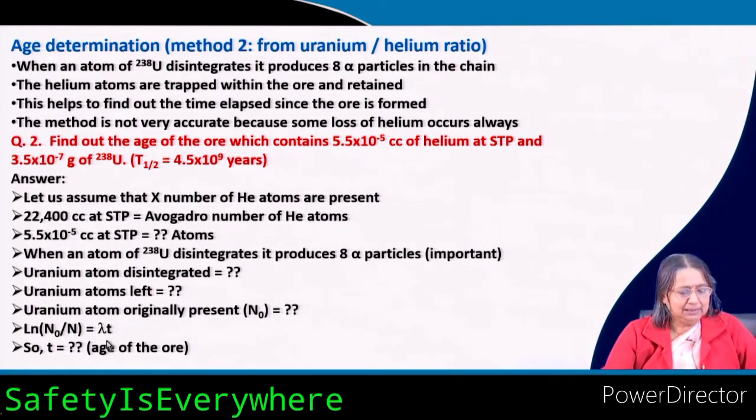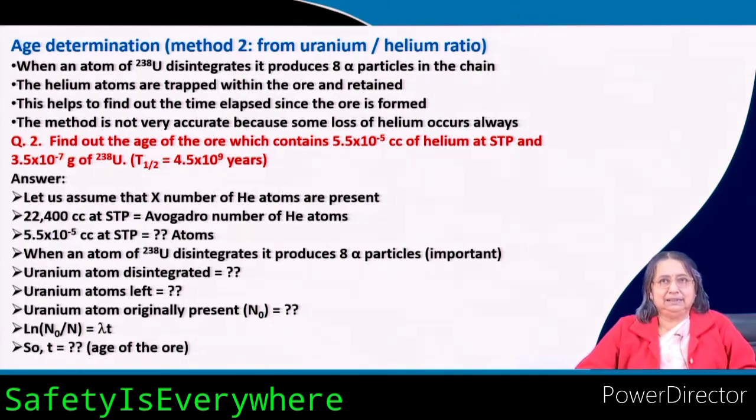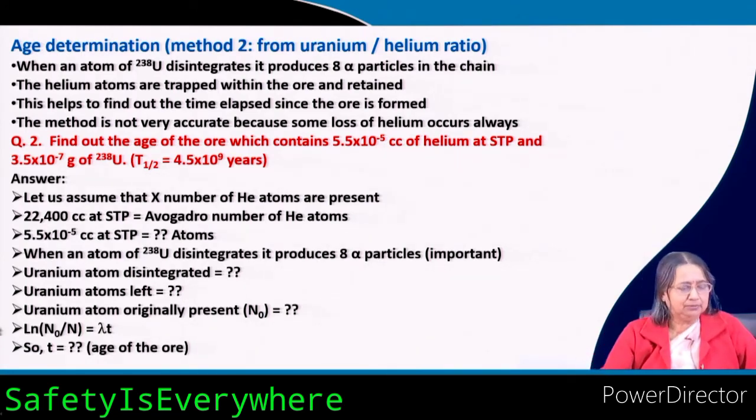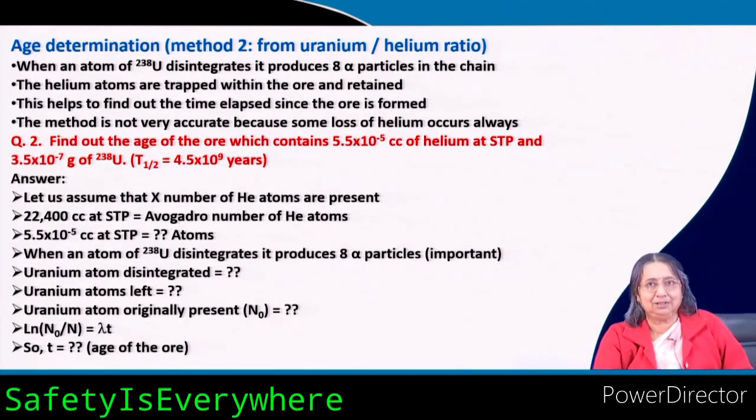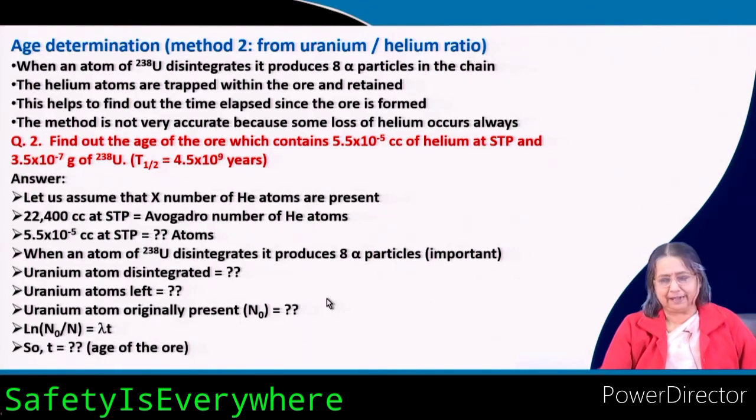You have to find out t. Lambda is known because T half is known, N is given, and N0 you have to find out. N0 means how much is present now plus how much is disintegrated. How much is disintegrated, you can find out from the helium: how many atoms of helium you are obtaining, and for each uranium atom 8 helium atoms are produced. So, that also you have to consider. You can try this, it is a very interesting problem.